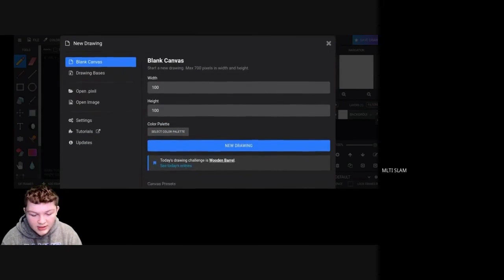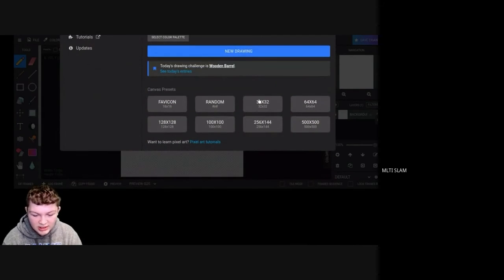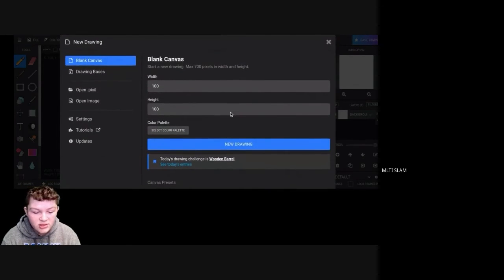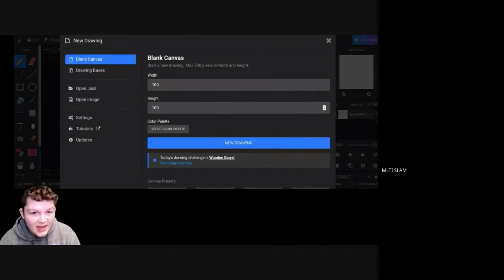So you will be brought to it, and you can change how many pixels you want up and down, the size to be. It ranges from 16 by 16 all the way to 500 by 500 pixels, which is massive. However, this does change the size of the image. It does vary, but for now, you can just stick with the 100 by 100. It's the average size, and it's fine enough.